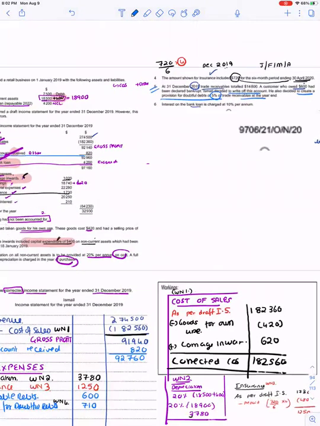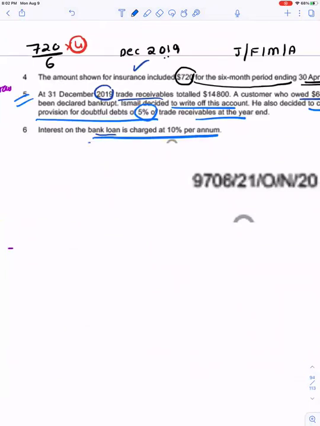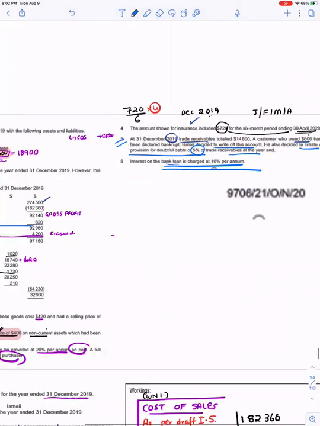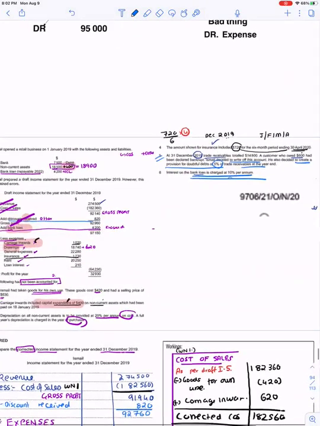Last adjustment: interest on bank loan is charged at 10%. Look over here very carefully. What is the amount of your bank loan? 4,200.